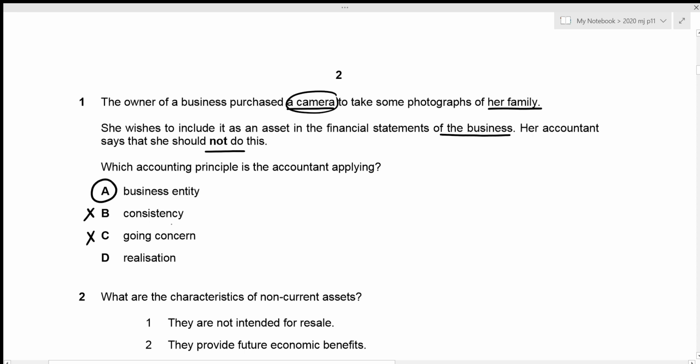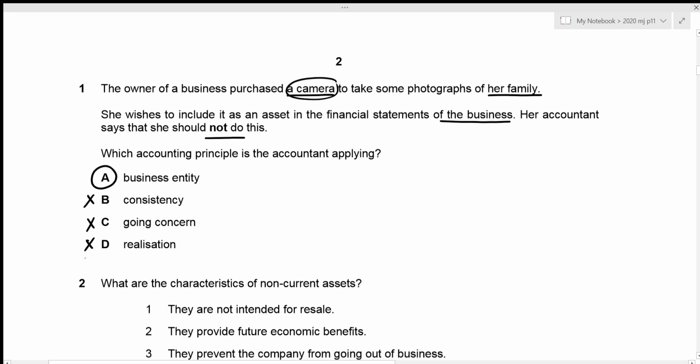And the fourth option we have is realization, which states that revenue can only be recognized once the underlying goods or services associated with the revenue has been delivered or rendered. And in this case, we are not talking about any sort of revenue. So clearly, our fourth option is incorrect as well, which means that the correct option for question number 1 is still going to remain option A. Now we can move towards the second question.